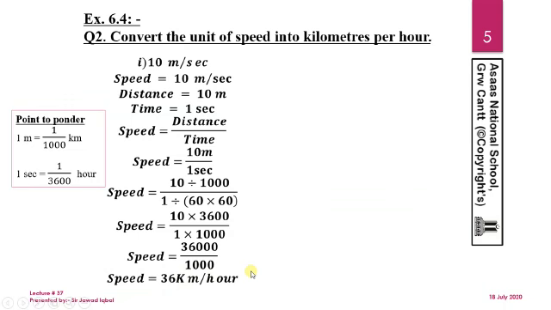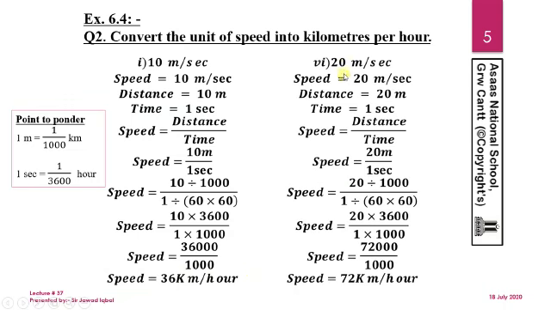Let's have another part from question number 2. Speed is equal to 20 meter per second, and distance is equal to 20 meter. Time is equal to 1 second. As usual, because it is per second, and per stands for unit, we will write it as 1 second. Speed is equal to distance divided by time. Speed is equal to 20 meter divided by 1 second.